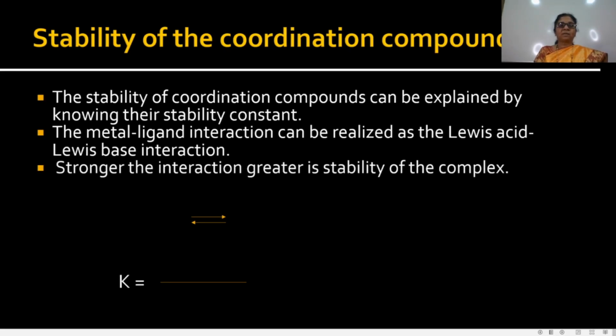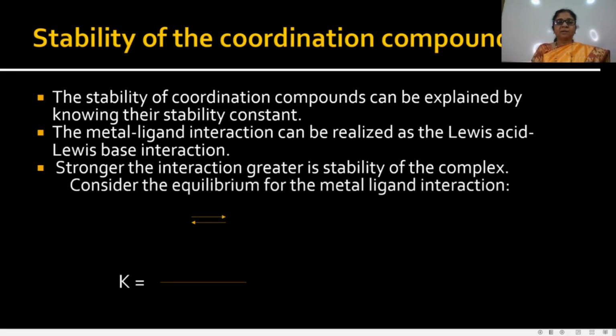The stronger the interaction, greater is the stability of the complex. We know that the coordination compounds are Lewis acid and base interactions. If there is a stronger interaction, then the stability of the coordination compound is greater. Then see how it is calculated.